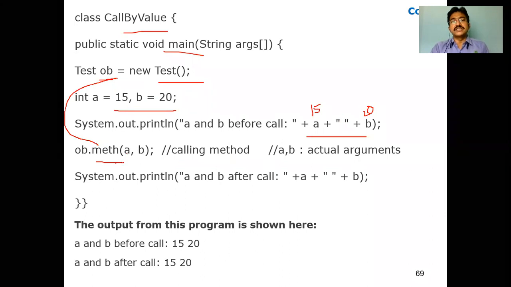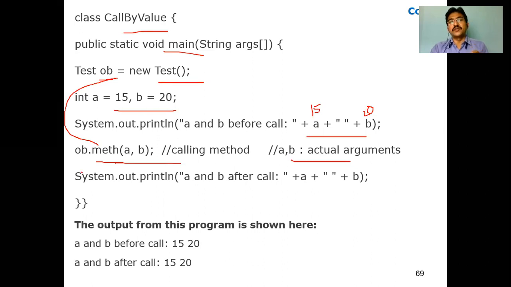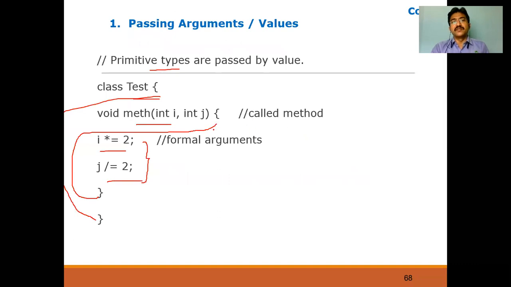This line which ends with a semicolon is called the calling method. Like calling a function in C, here it is calling a method. Now a comma b are called actual arguments here. Actual arguments are the original values, original variables. Once it is called, it will go back to here, it will go to this one, and then come back here.